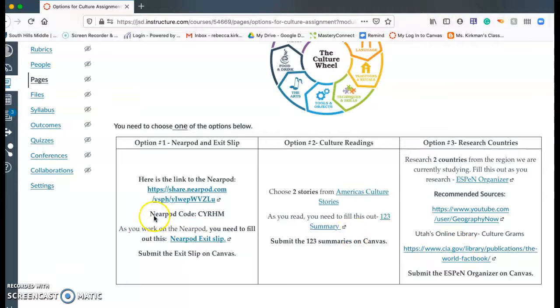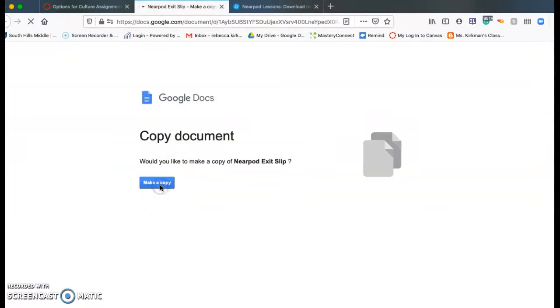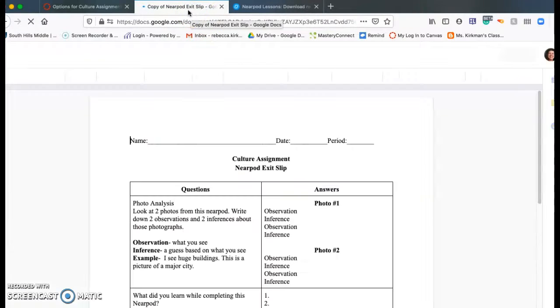For the Nearpod, you have this Nearpod here, and you'll need to fill out this exit slip on Canvas as you go through the Nearpod. So you click on this, that'll take you into the Nearpod. Then I'm going to click on this, and it says make a copy. So I'm making a copy, and that will go into my Google Drive. Then I go into the Nearpod, and it might take a second to launch.